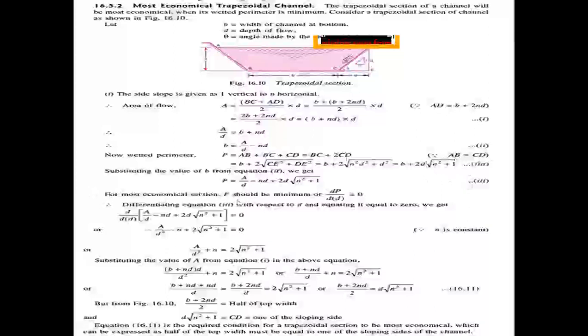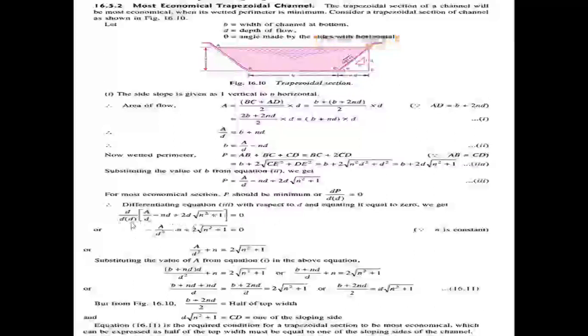For the most economical section, P should be minimum, which automatically makes the discharge maximum. So for the minimum value we differentiate P with respect to d and equate it to 0: dP by dd of (A by d minus nd plus 2d root of (n square plus 1)) equals 0.